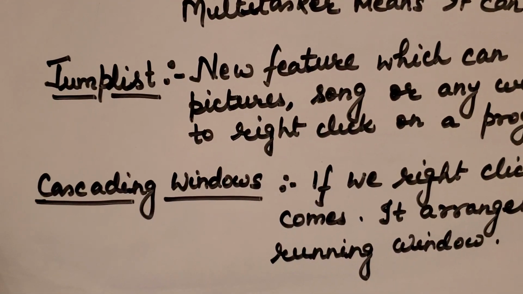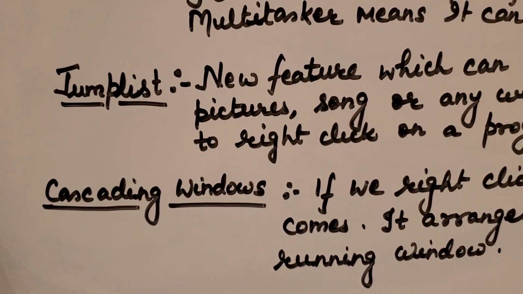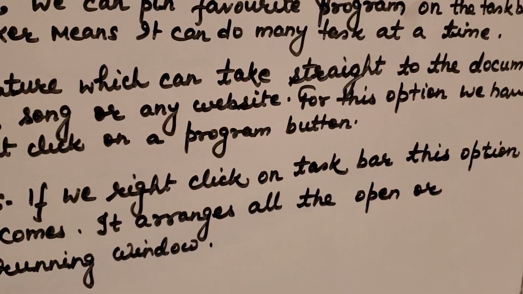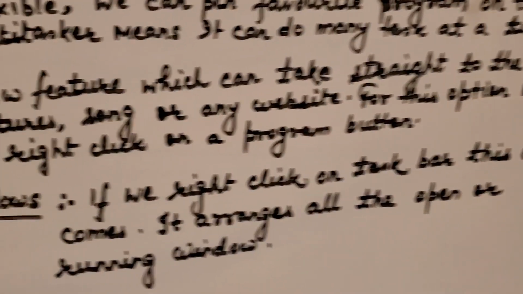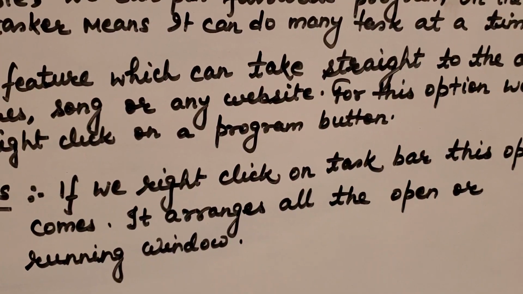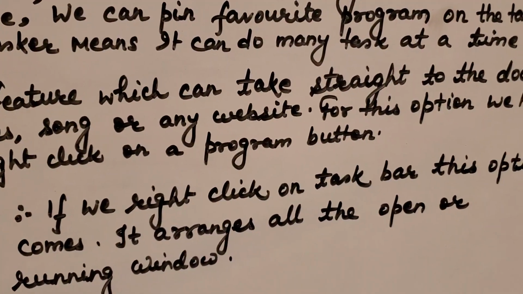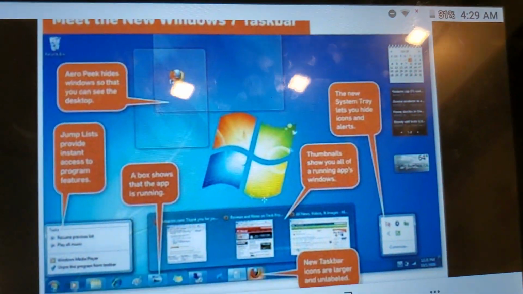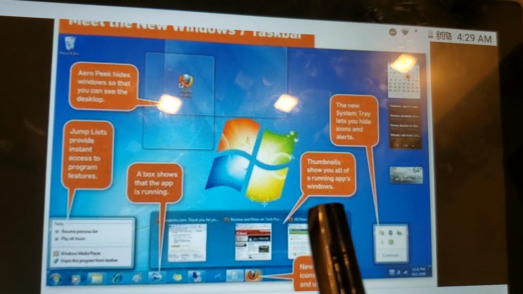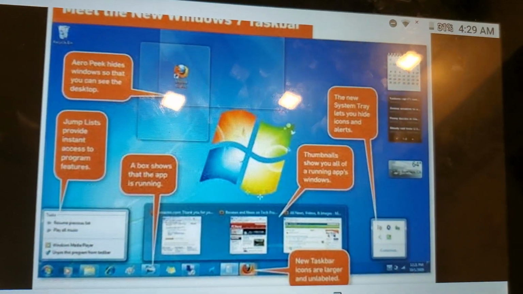Now, another feature which we also get only in the Windows 7 screen is cascading windows. And what does this mean? If we right click on the taskbar, the option comes, the cascading window option. What it does is arrange all the open or running windows. Suppose I have opened first this screen, then a second screen, and then a third screen. Now I would like to list them as 1, 2, 3. This will be done with the help of cascading.